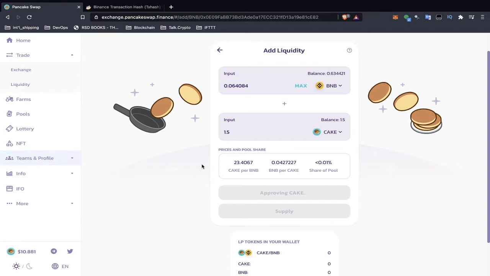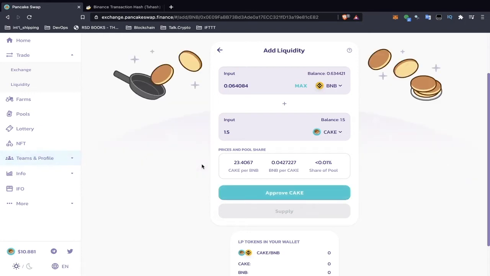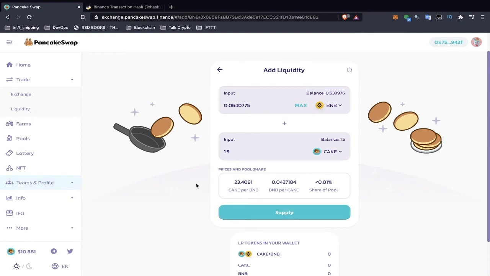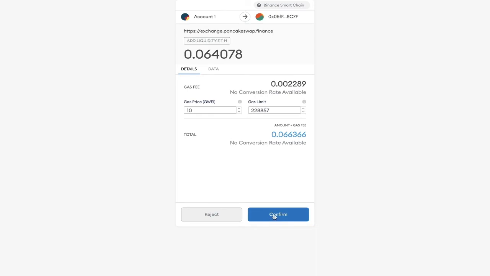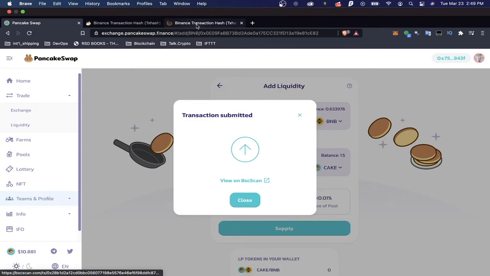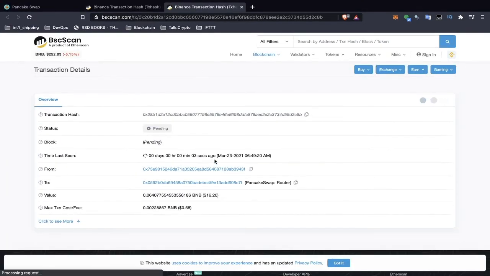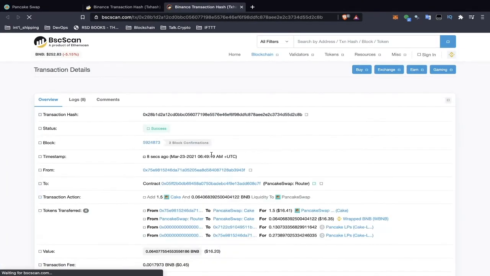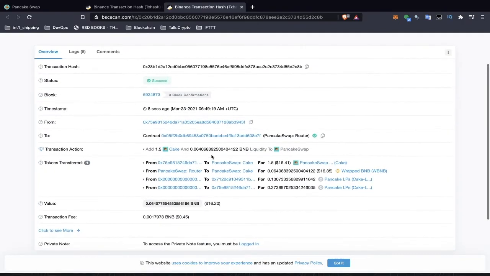And again, you can follow the same process for Ethereum. Since Binance Smart Chain is forked from Ethereum, you can just follow the same process for Uniswap. So now that I've approved my supply to the LP, confirm the transaction, view it on BSC scan, success.